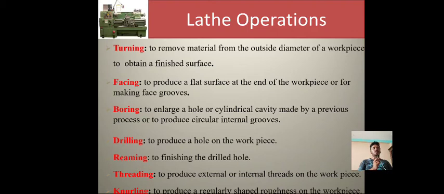Boring is to enlarge a hole or cylindrical cavity made by a previous process or to produce circular internal grooves. Drilling is to produce a hole on the workpiece. Reaming is for finishing the drilled hole. Threading is to produce external or internal threads on the workpiece. Knurling is to produce a regularly shaped roughness on the workpiece.